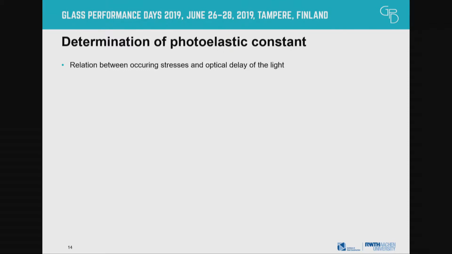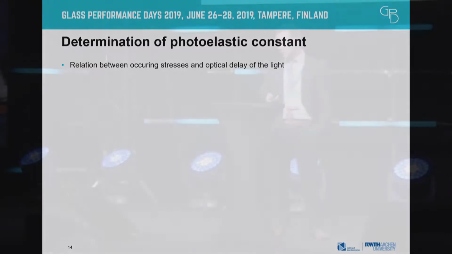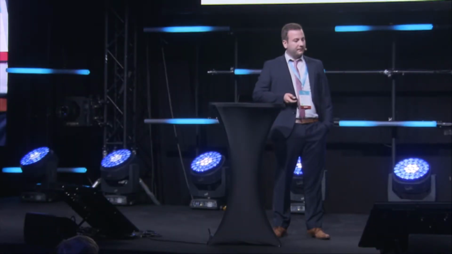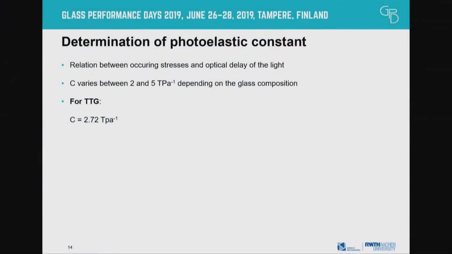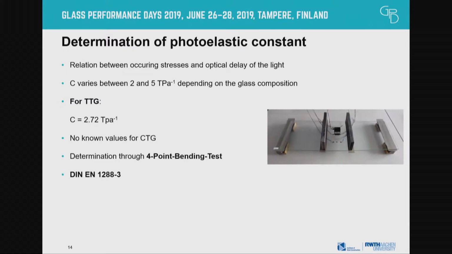C relates the optical delay of the light to the occurring stresses, and therefore has to be known. It is in TTG glasses 2.72, and it is well known so far in the literature, but for CTG it is unknown. Therefore we took this test setup.